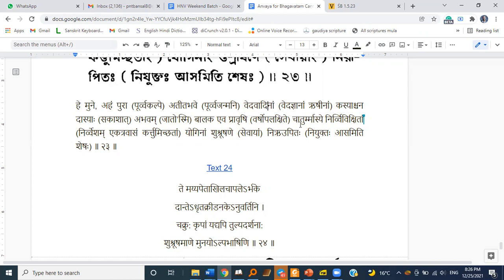Yeah, pravrishi chaturmasya. So I was engaged in service of such saints, being a boy. Ityartha. Okay. What was this sakashat? Sakashat is like from. So kasyashchana dasya abhavam, that I was born from a dasi. Oh, I see.